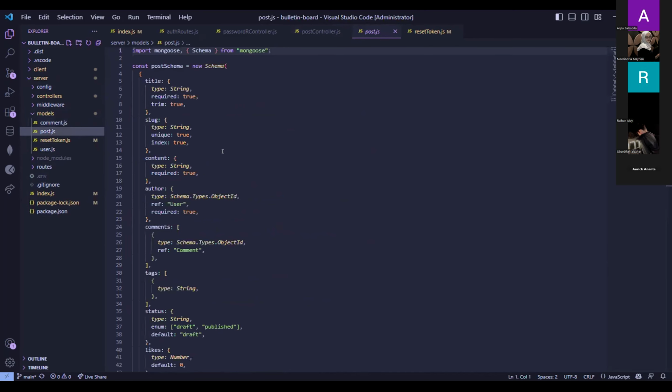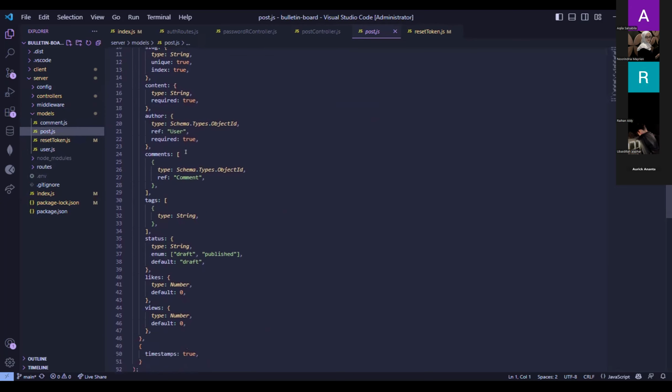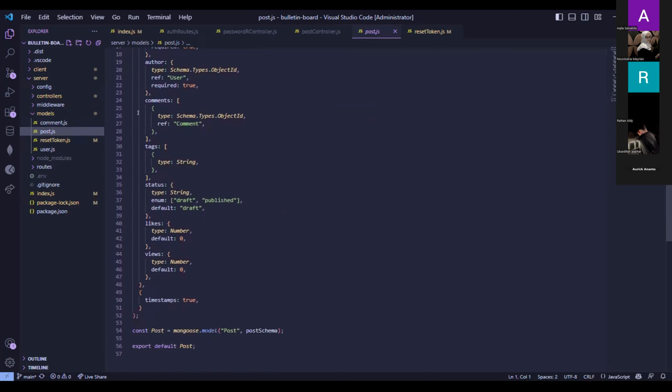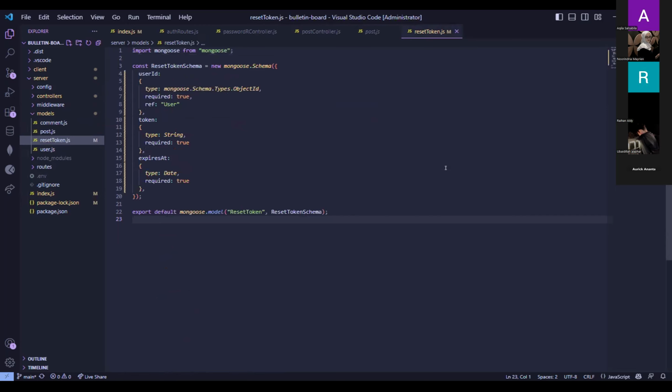And then there is the post. In the post schema, there's the title, slug, content, author, comments, and so on, like this. And the reset token. In here, we can see the schema of the reset token. We use user ID and the token, and then there's expiredAt. So we make sure that the token itself expires in 1 hour.